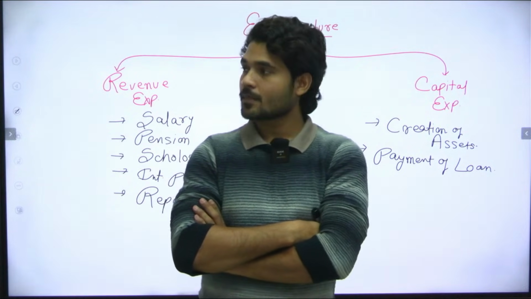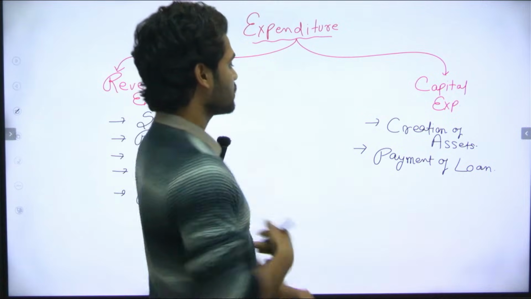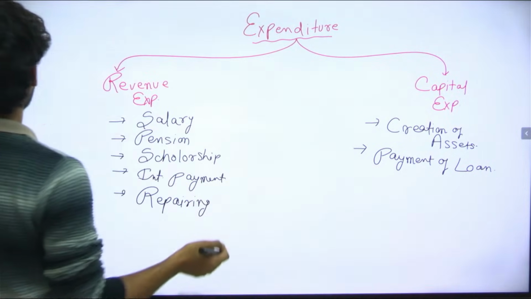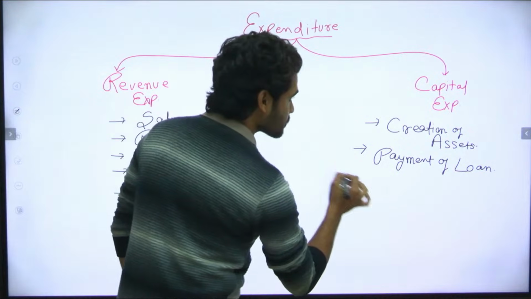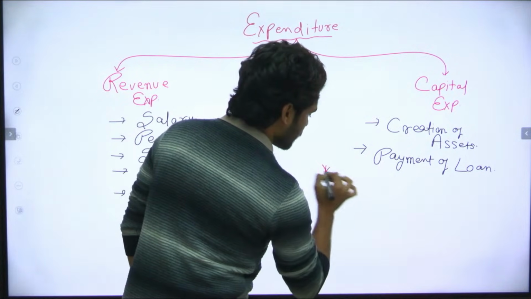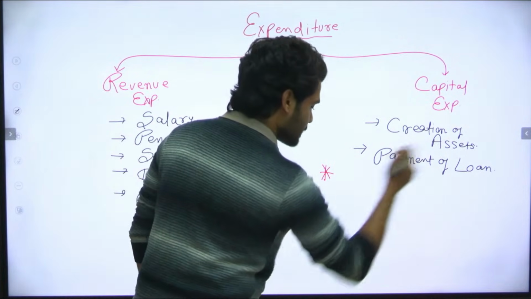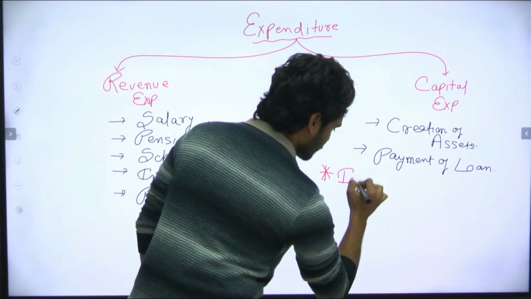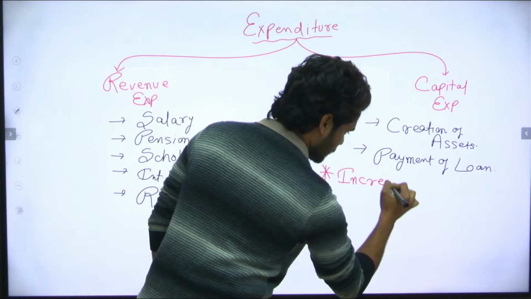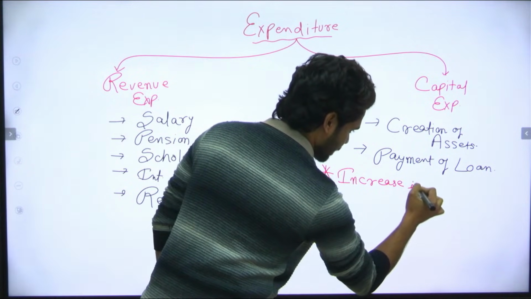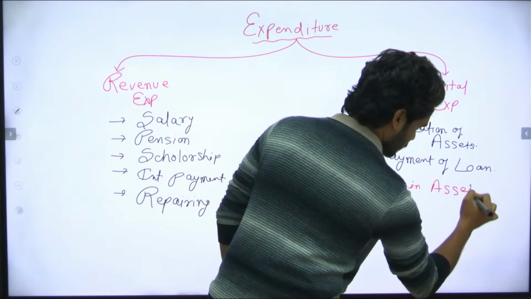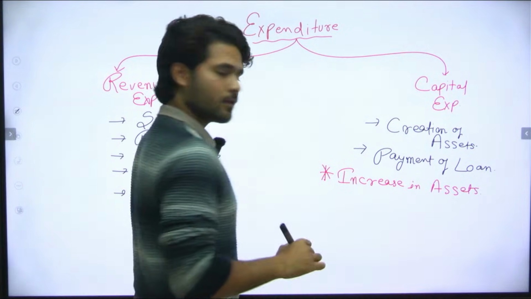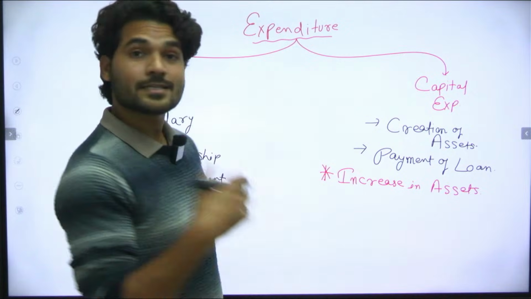So if the government is creating an asset, we can call it an increase in assets.